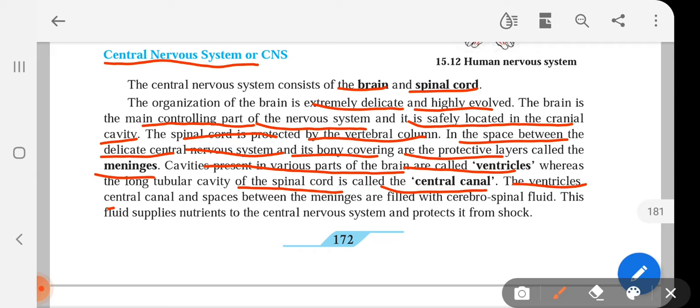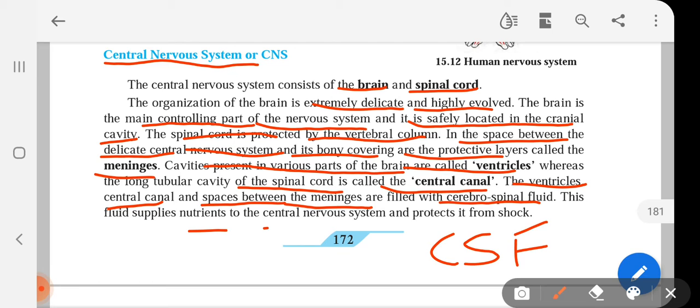The ventricles, central canal, and space between the meninges are filled with cerebrospinal fluid, CSF. Okay, very important, remember this. This fluid supplies nutrients to the central nervous system and protects it from shock.